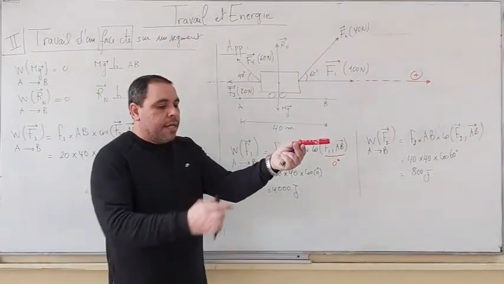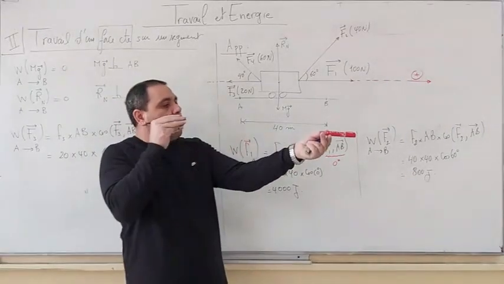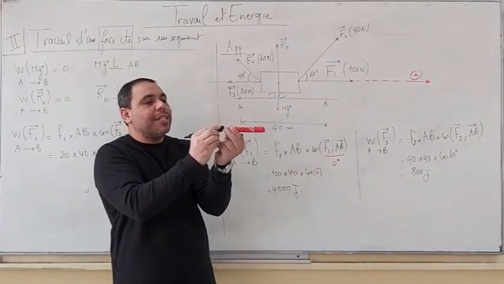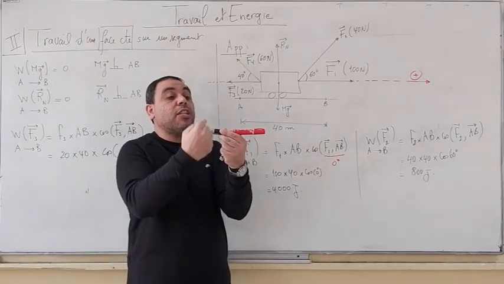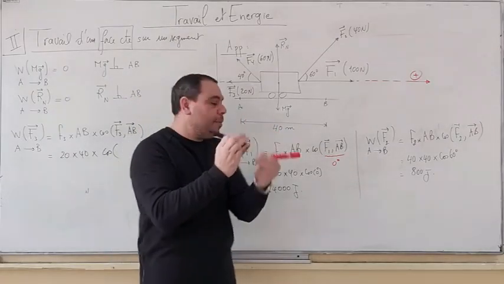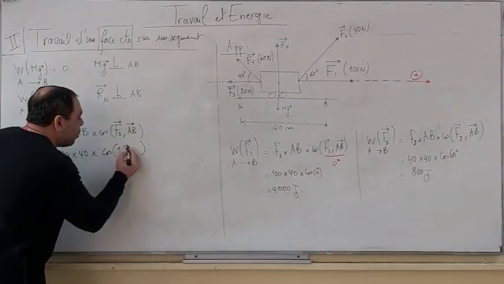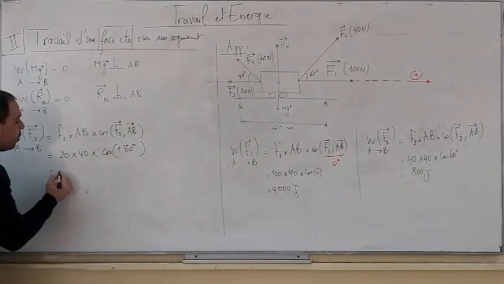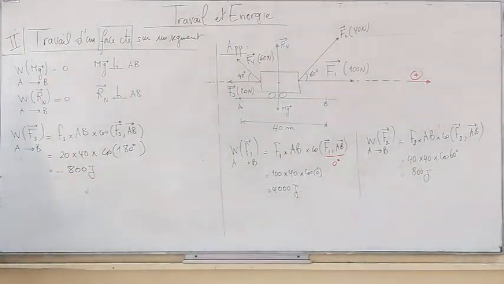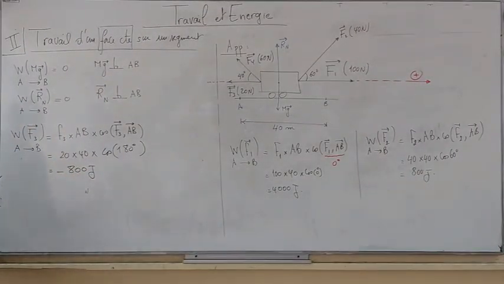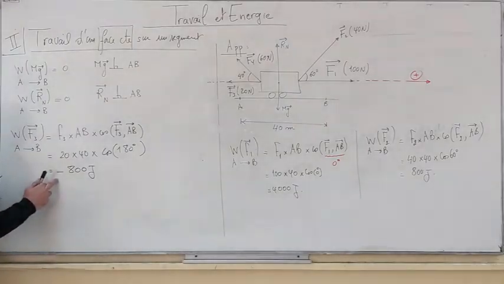This is the direction of the displacement. The force is opposite to it. The angle between these two vectors is 180. So we write here cosine 180 degrees. The answer is negative 800 joules. We're going to talk about this negative sign later.